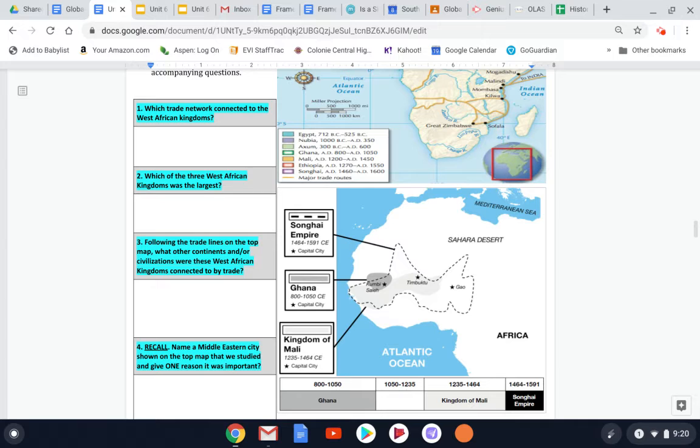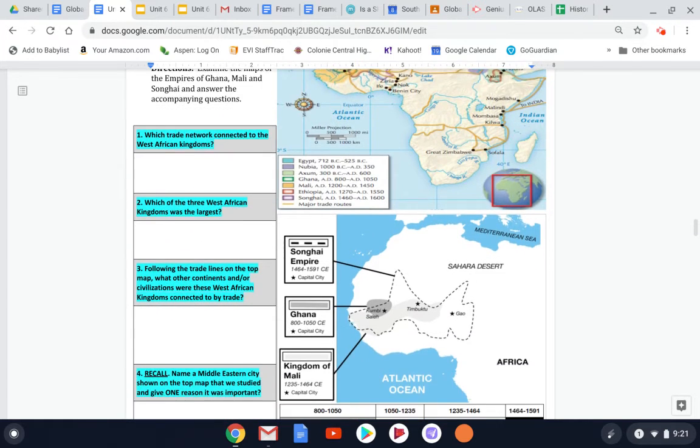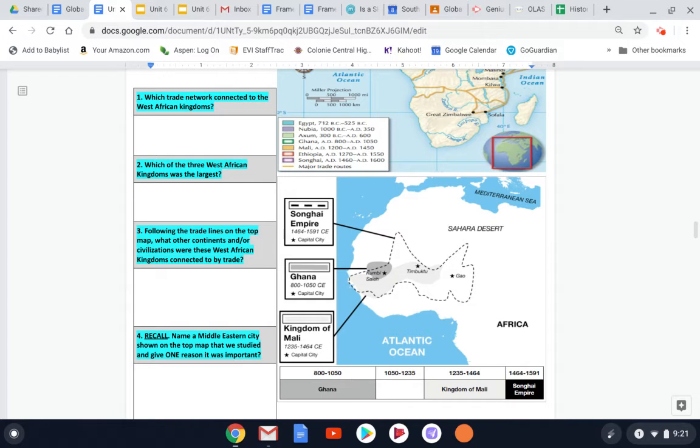So what I want to do is just explain and give you a little bit of a hint and heads up for these questions, but I'm going to have you answer these on your own. You are perfectly more than capable of answering these on your own, I believe, and two of them actually have to do with thinking outside of the map, so to speak. Questions 3 and 4 will ask you a little bit more information from what you know about geography in this region and beyond, and some of the directions that these trade routes go into from Africa. So I'm going to challenge you to do these on your own, but I do want to explain a little bit about what you should be looking for.